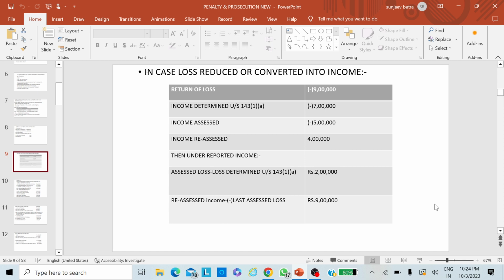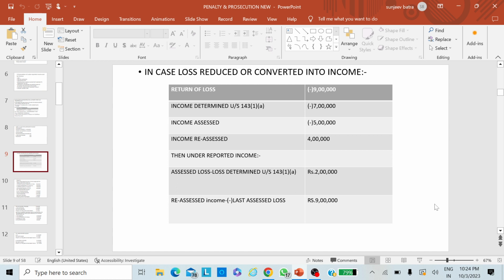Now come to the example again. In that case, income reassessed is rupees 4 lakhs. That is positive income, and the assessed loss is 2 lakhs. Income assessed is minus 5 lakhs.